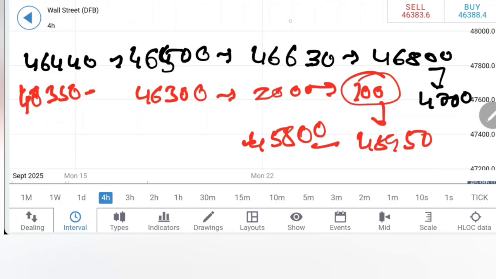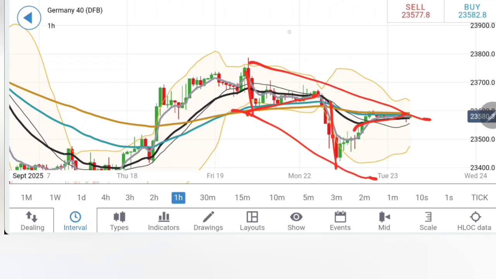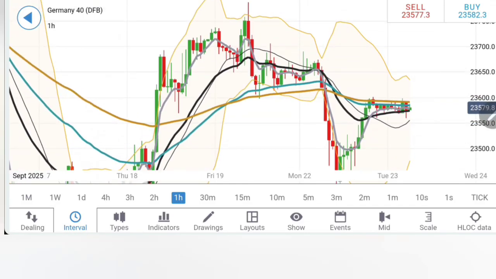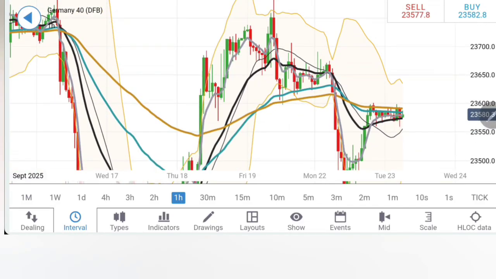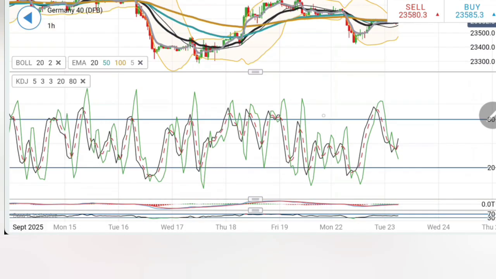Now let's move to Germany. Now DAX on the early charts, you can see the drop here, retracement, the drop here, retracement. Also notice it is delivering lower highs, lower lows, and it is consolidating, waiting for a breakout here. It is very crucial for DAX to trade beyond the 24,700, 800 zone in order to confirm a possible up move. And yes, even if you now see it is staying beyond 23,600, you can stay with the buys. However, it is going to be definitely difficult for DAX to sustain this. 23,660, 23,720, 23,800 are the levels it needs to breach in order to confirm a possible reversal.